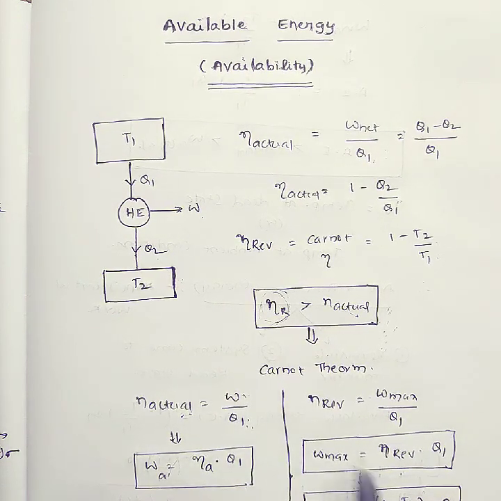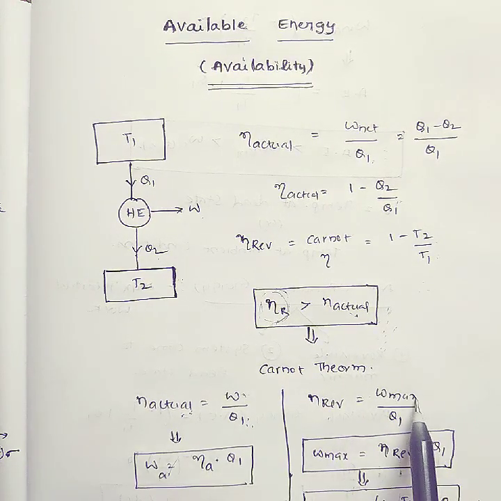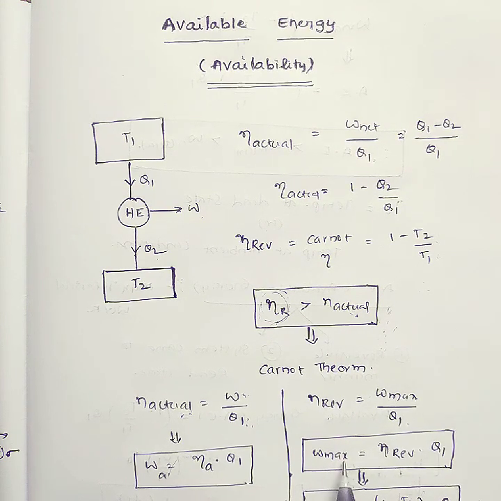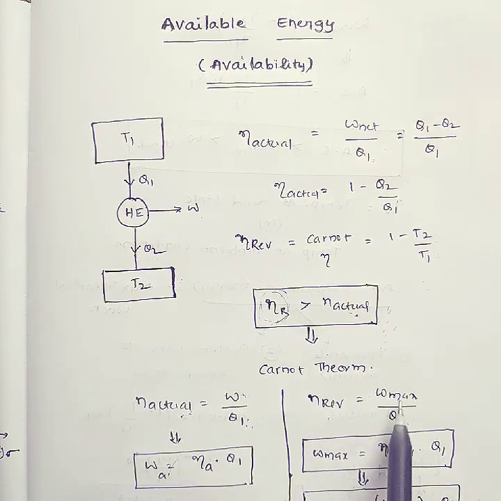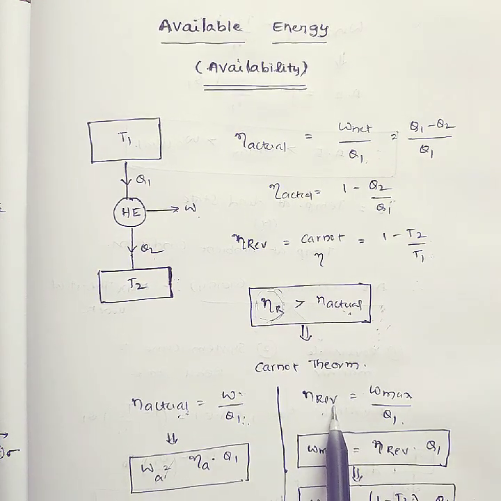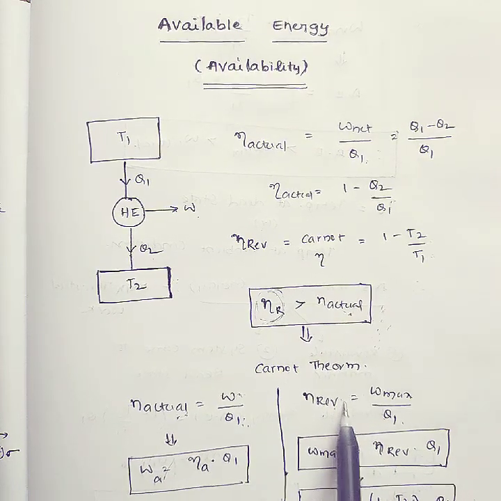Now suppose you are operating on the Carnot cycle. In the Carnot cycle, the work is the Carnot efficiency into heat supplied. That is the maximum work. The Carnot cycle maximum work is the efficiency of a reversible engine into heat supplied.